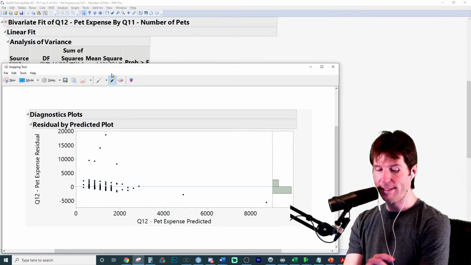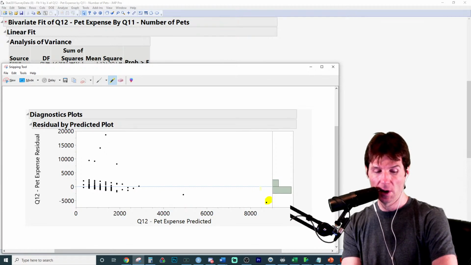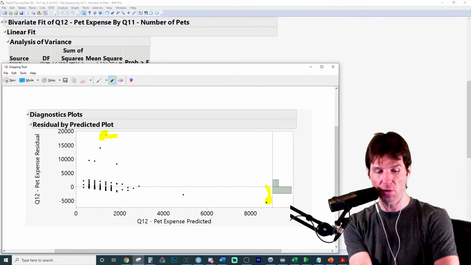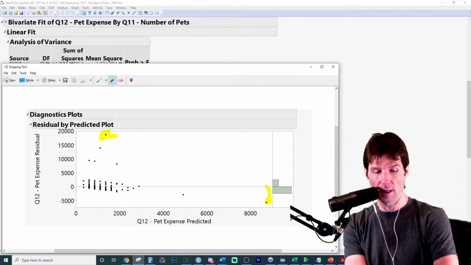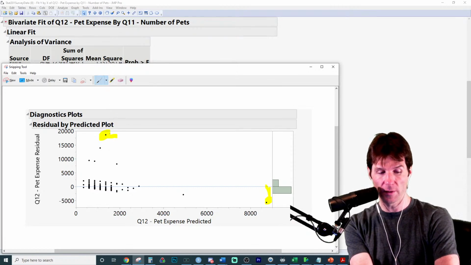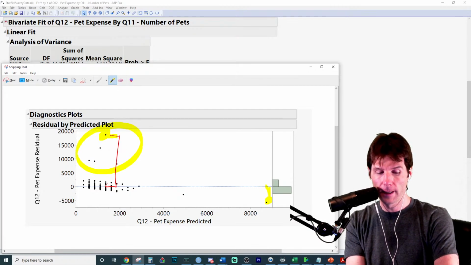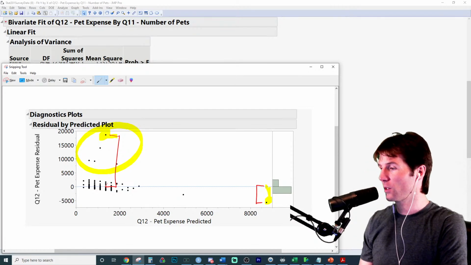What do you see? Lots of outliers. We got an outlier here of a person who has a pet expense of like $9,000, a very extreme residual. They're a bit of an outlier on the far side, but then we have very extreme residuals over here. That person has a very, very large residual. They're actually the most positive residual. So really, we've got a large group of outliers over here, an extremely low outlier down here. They spend way less than we would have thought. So really, there's 6 or 7 outliers.